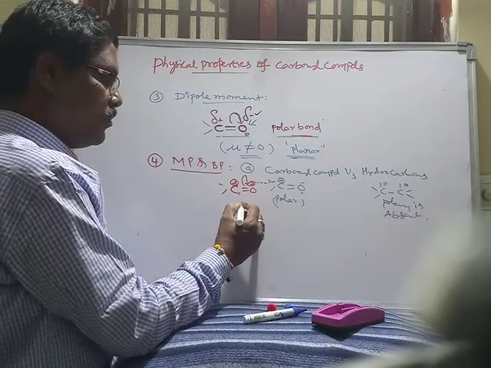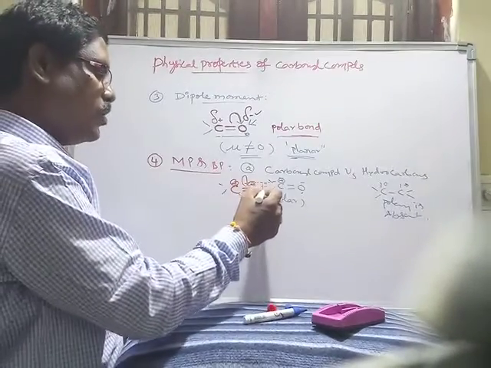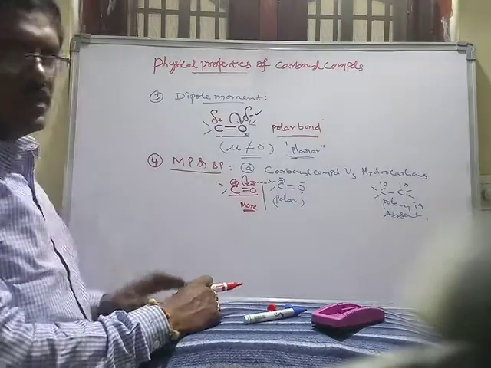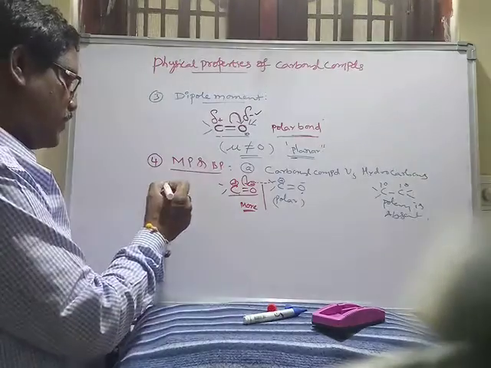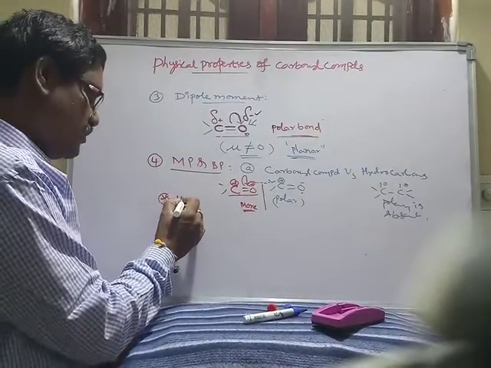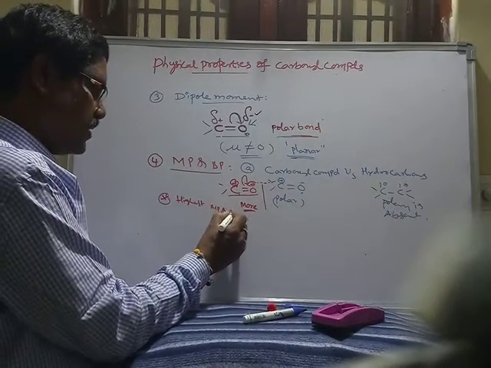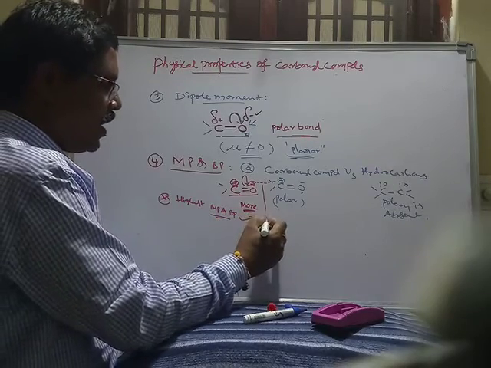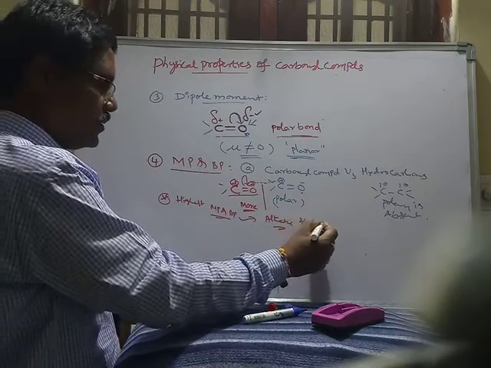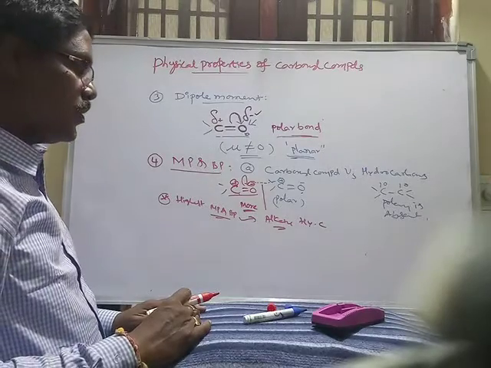There are strong attractions between one molecule of carbonyl compound and another molecule of carbonyl compound. That's why carbonyl compounds exhibit higher melting and boiling points than the corresponding alkanes or hydrocarbons.